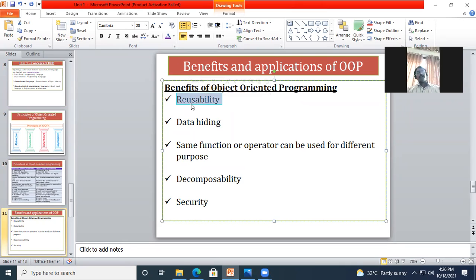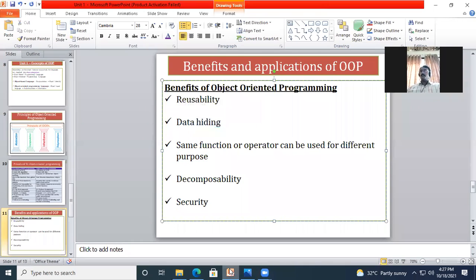Okay, data hiding: unnecessarily I'm not going to display the extra information related to any of the functions or the procedures. So this part also comes under data hiding. Next, the same function or operators can be used for different purposes. Now this is polymorphism.